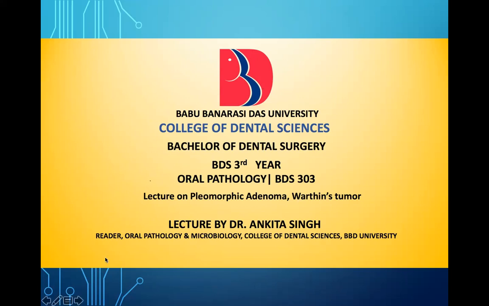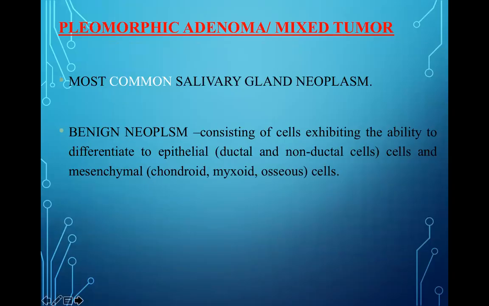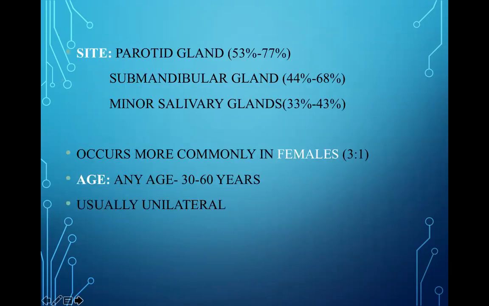Today's lecture is on pleomorphic adenoma and Warthin's tumor. Pleomorphic adenoma is called mixed tumor. It is the most common salivary gland neoplasm. It is a benign neoplasm. It consists of cells which exhibit the ability to differentiate to epithelial cells and mesenchymal cells. Epithelial means ductal and non-ductal cells, and mesenchymal means chondroid, myxoid, and osseous.